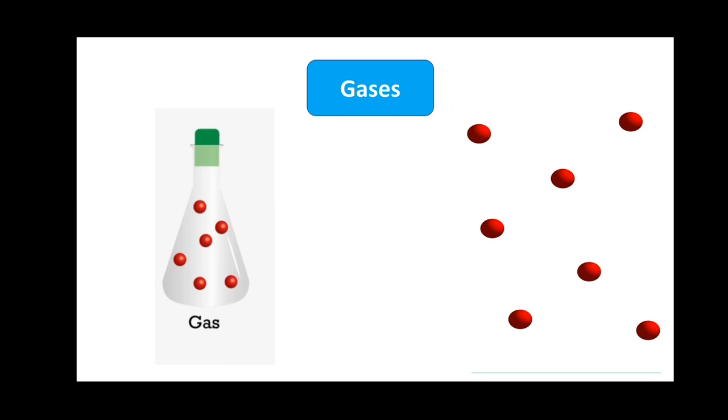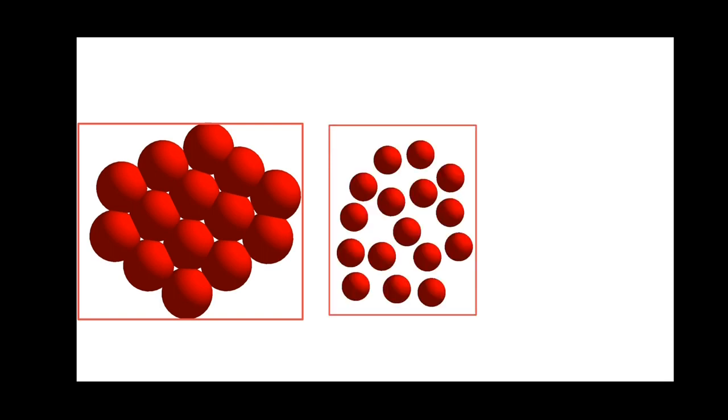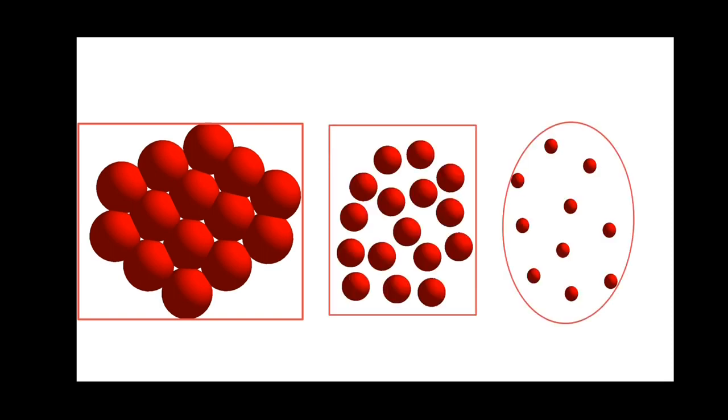Just now we have learned that solids are tightly or closely packed, liquids are loosely packed and gases are very loosely packed. Is it? When we observe the arrangement of molecules in each case, we can see some space between the molecules, right?